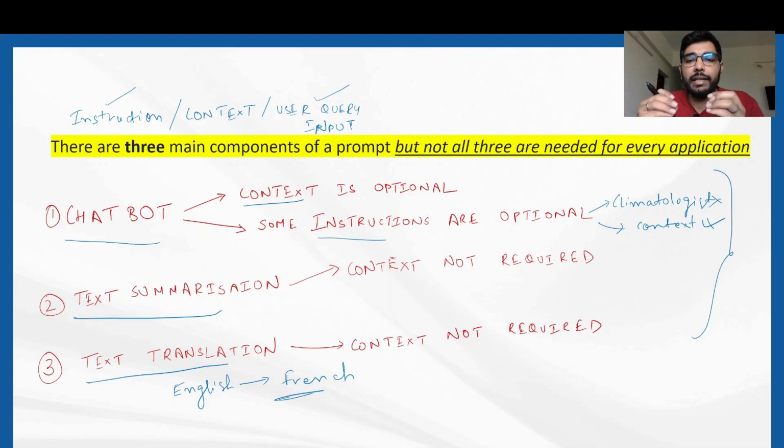So given any application, it's not mandatory to have all these components be a part of the prompt. Some of the applications do not require a few components to be present as a part of the prompt. But given the use case, let's say the chatbot, if a particular component is optional, giving that will essentially enhance the quality of the output and help match it to the user expectations. Like if we give the context in the chatbot example of climate change, it will help increase the quality of the answers and define the scope of the answers to the specific questions being asked by the user.